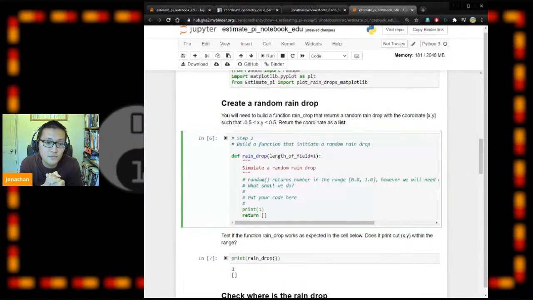Okay, so random returns a number between 0 and 1. But what we need is between minus 0.5 and positive 0.5, and it has to be a list. So what should we do?